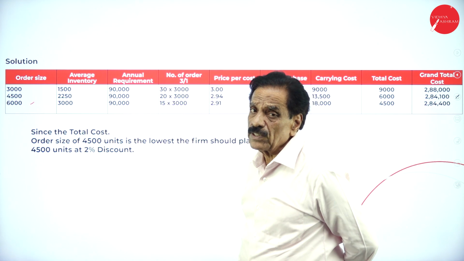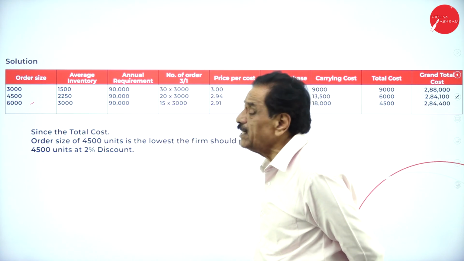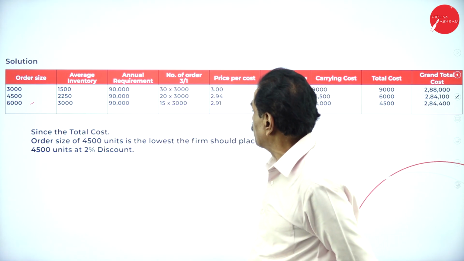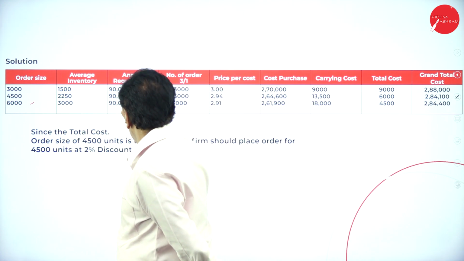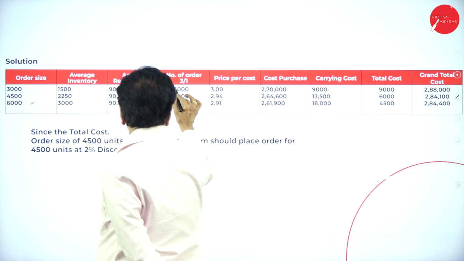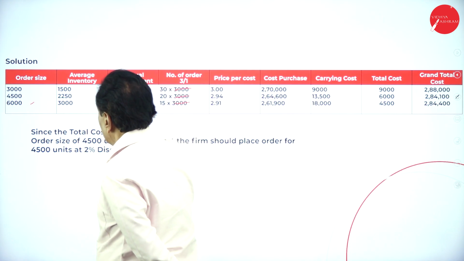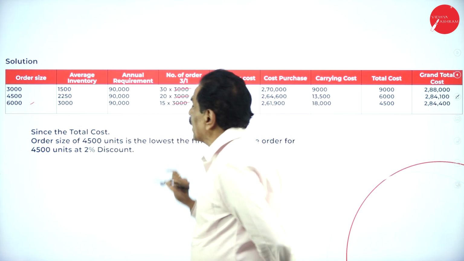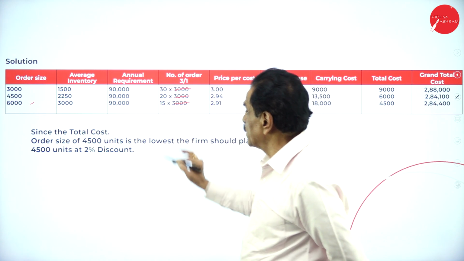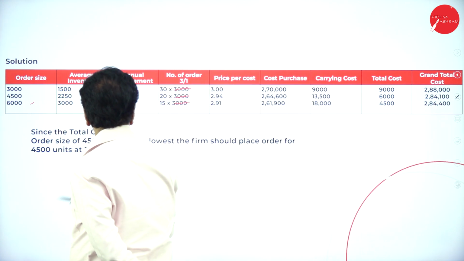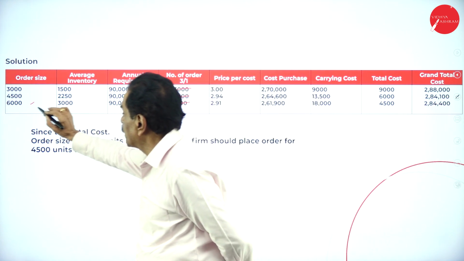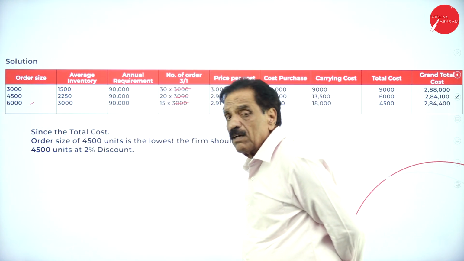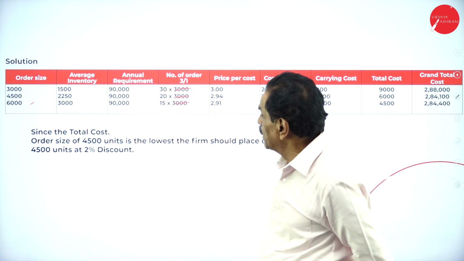Annual requirement is how many units? 90,000 units are required. Here, number of orders. 90,000 divided by 3,000 is how many orders? 30 orders. 90,000 divided by 4,500, how many orders? 20 orders. 90,000 by 6,000, how many orders? 15 orders.